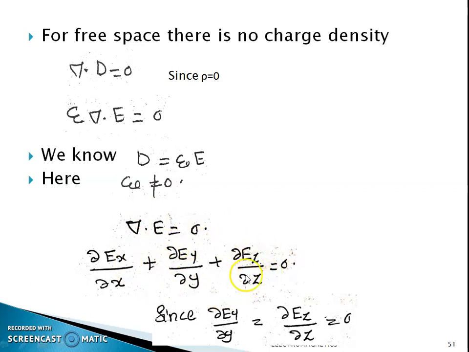We already studied that the electric field propagates only in x direction. So the other two components, y direction and z direction components, should be equal to 0. And then this equation becomes ∂Ex/∂x is equal to 0.